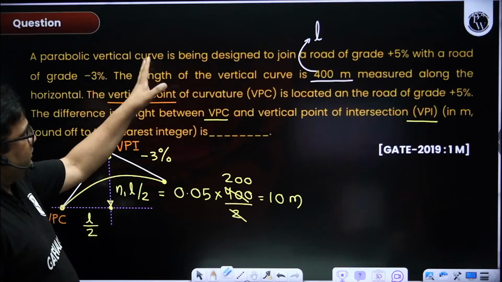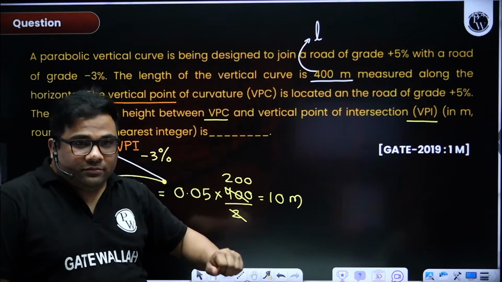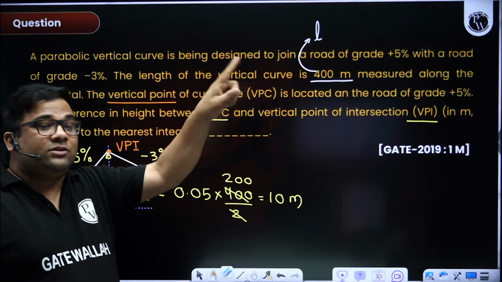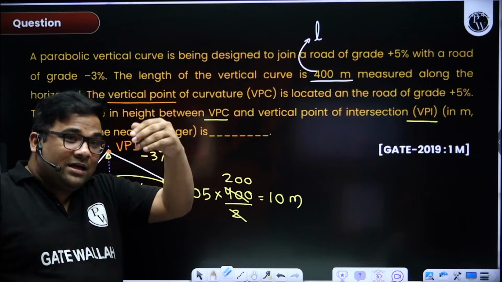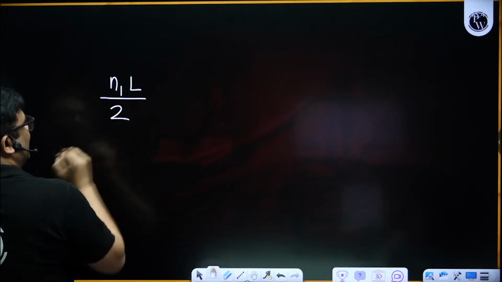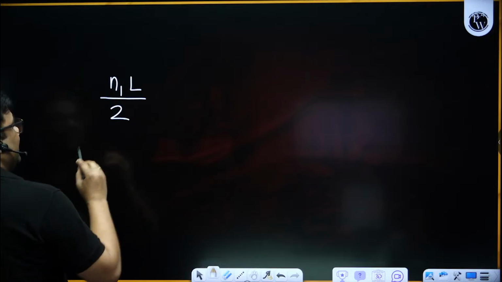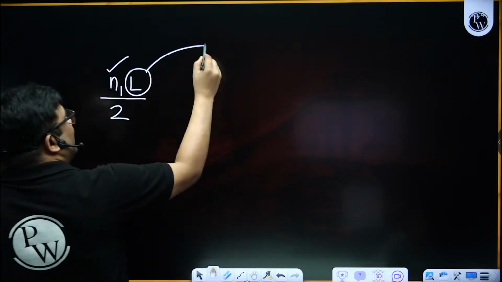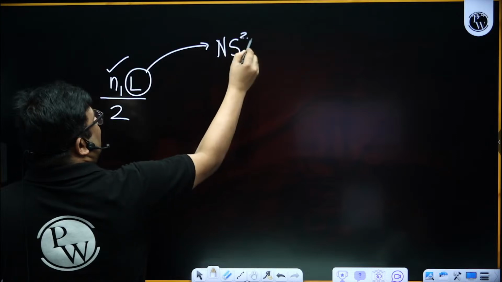Go bottom to top. Now suppose length was not given in this question. Then you need length also. Then you will find out L is equal to NS square by 4.4. It is like reverse approach. Are you getting what I'm trying to say? Suppose you know that I have to find N1 L by 2. In the question you start searching, you got N1, but you didn't get L. That means you now have to find out L by NS square by 4.4.